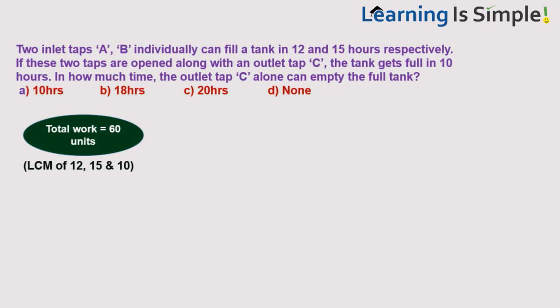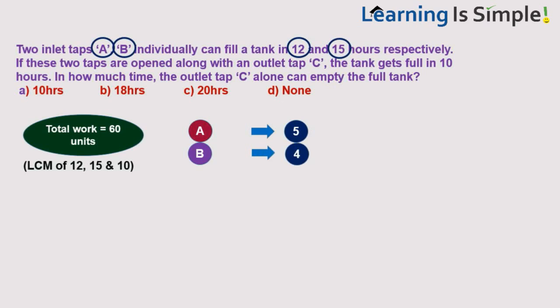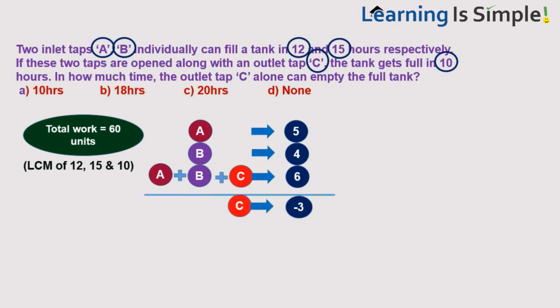A can fill it in 12 hours, that means in 1 hour it can fill 5 units. B can fill it in 15 hours, that means in 1 hour it can fill 4 units. And along with C, all three can fill it in 10 hours, that means per hour they can fill 6 units. A is filling 5, B is filling 4, so together it should be 9. But all three are doing only 6. What does it mean? A plus B itself is 9, but A plus B plus C is 6. Why is it reduced by 3? Because C is emptying that. That means C is emptying 3 units per hour. So 60 units can be emptied in 20 hours.